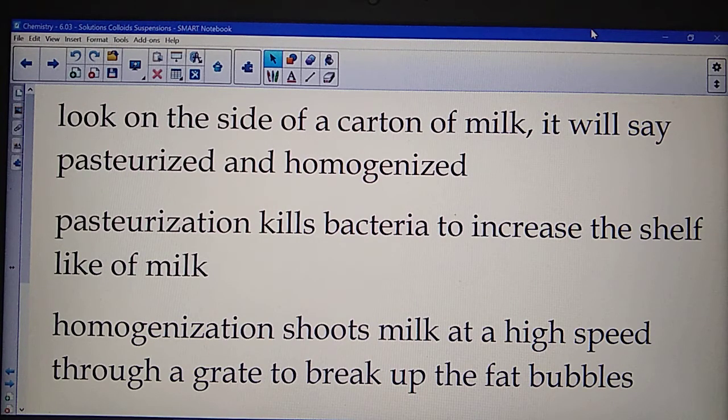That's where our name skim milk comes from. The fat layer up top can be skimmed off. You can do that with a simple thing like a ruler if you really wanted to. But if you want to get it mixed in, you need to get the particles, the bubbles of fat, smaller. So what you do is you take a big hose of it and shoot it at very high speeds through a grate that'll break up the fat bubbles, and it will cause it to be more like a homogeneous mixture. So it's been homogenized to approximate a homogeneous mixture, but it's still heterogeneous.